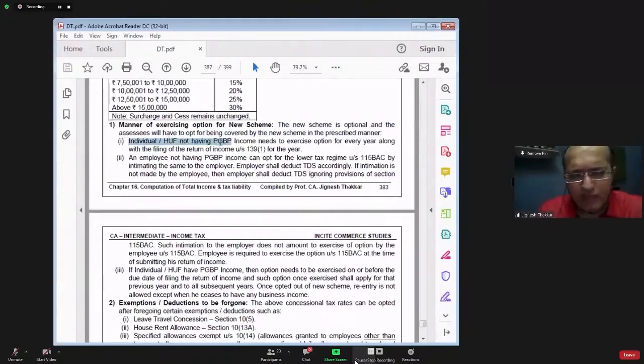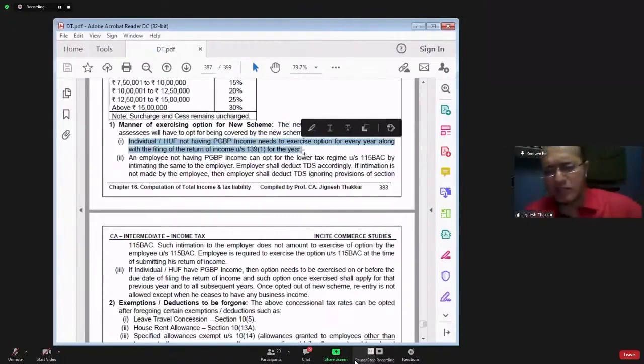Individual, HUF not having PGBP income. This means they are having income under salaries, house property, capital gain, other sources. This individual is required to exercise the option every year while filing the return. So while the income tax return is filed, there you will have an option. Do you want to go for section 115BAC, yes or no? If you say yes, then accordingly your tax liability will be calculated.